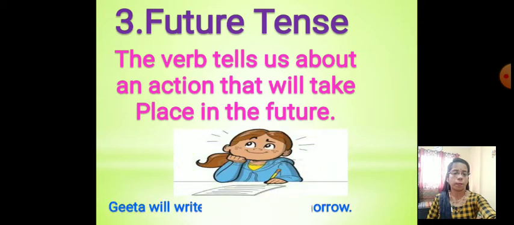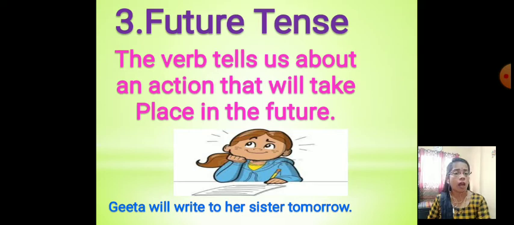See, Geeta will write a letter to her sister tomorrow. Has Geeta finished writing? No. Is Geeta writing now? No. She will write tomorrow. So the action will take place in the future. It's called the future tense.